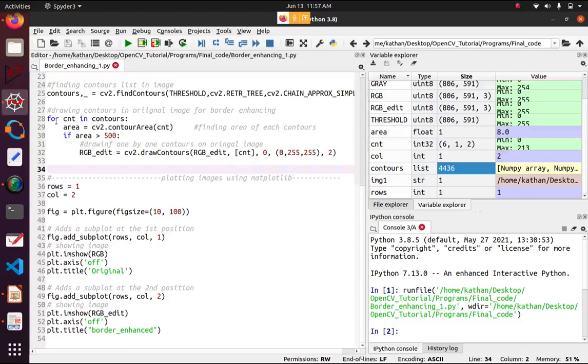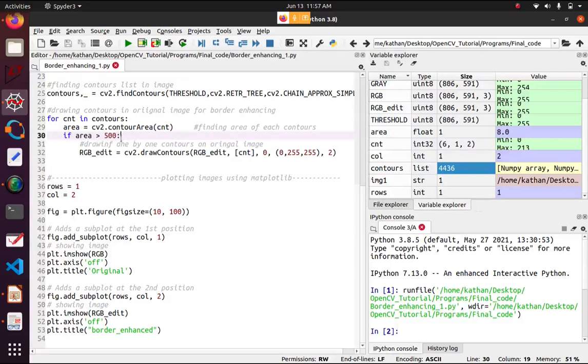And if you want to plot some specified contours, like if I want to measure the area of a particular contour, then I will use this function cv2.contourArea. It basically finds the area of that detected contour, and I compare it with this range. This range is just for testing purposes.